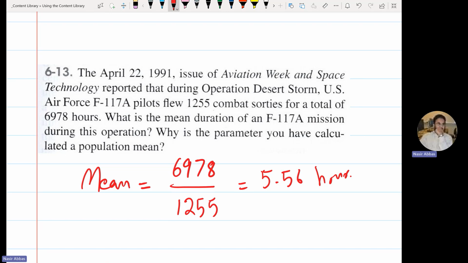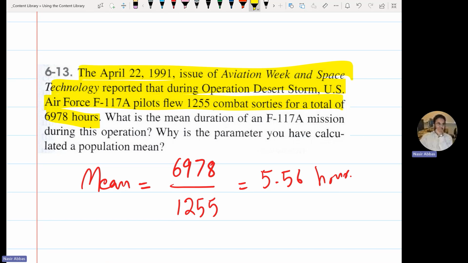Is this sample mean? Why did I write here mean? Why didn't I write X bar? Is it the sample mean or population mean? It's a population mean. Why? Because it is talking about the average of all the flights on that day. If you select some of those flights and then take the mean of those flights, that will be a sample.